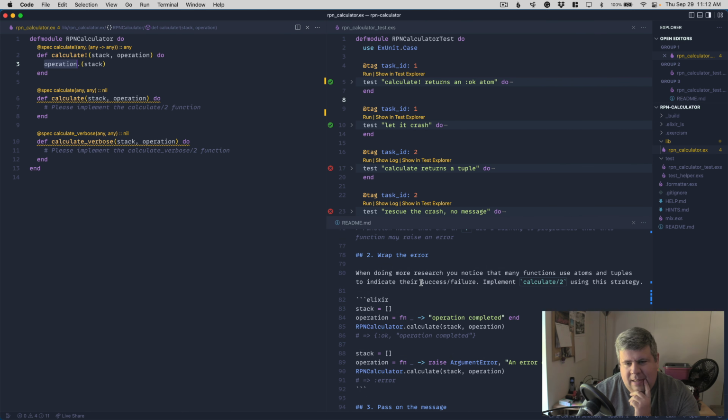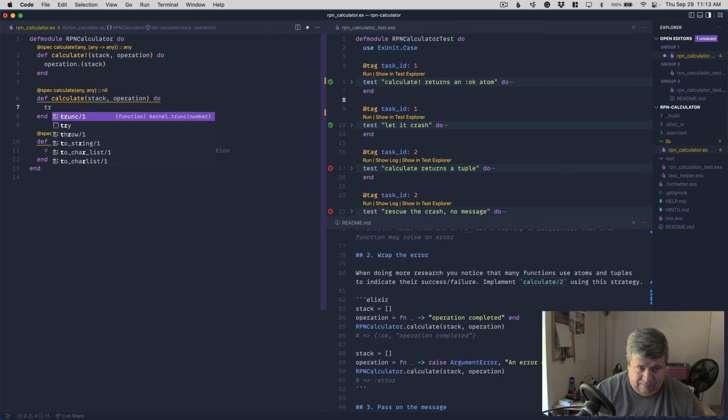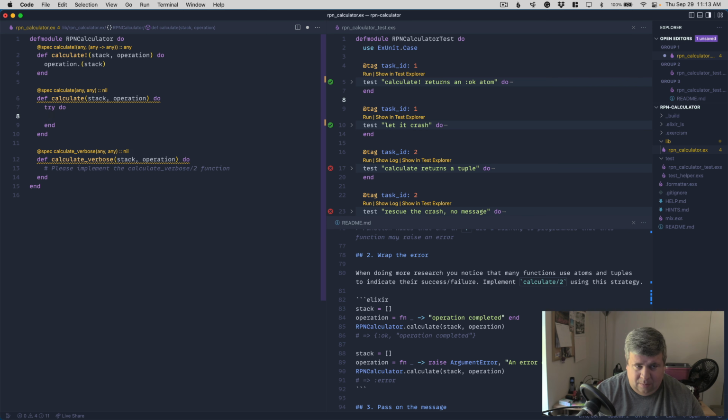Okay, task number 2. When doing more research, you notice that many functions use atoms and tuples to indicate their success or failure. Implement the calculate function using this strategy. Okay, so this one we have to actually capture.